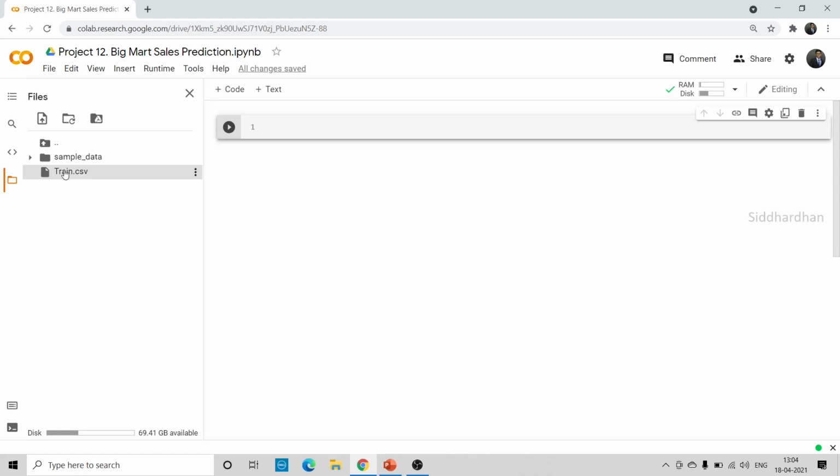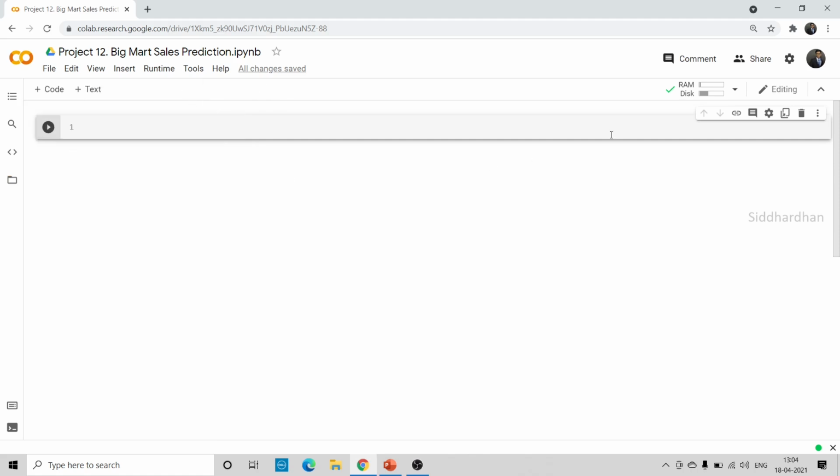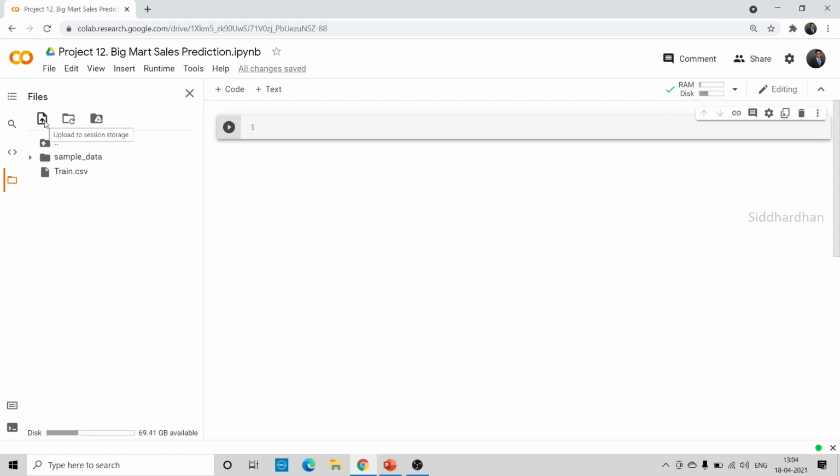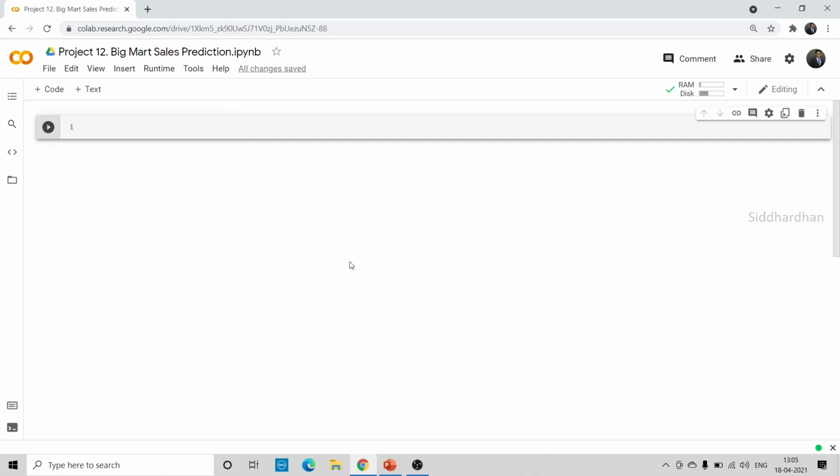So I have uploaded this data set file. So this is the Big Mart sales data, and you can get this data set from Kaggle as well. Just search for Big Mart sales dataset in Kaggle. Okay, so if you search that in Google, you can find this dataset, this train.csv. So once you download this data, here there will be a connect option to connect your Google Colaboratory environment. So you can see this files option here. So you need to go here, and you can use this upload to session storage option, or just right click here. So you will find this upload option. So from there you can upload your dataset file. So as you can see here, this is a CSV file, which means comma separated value. Okay, so now let's get started with this.